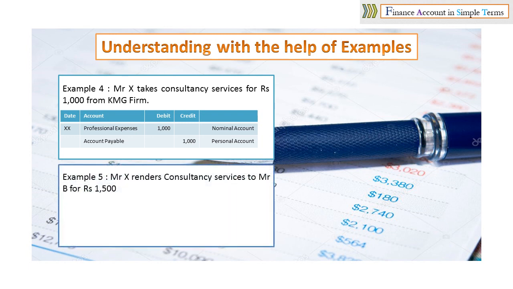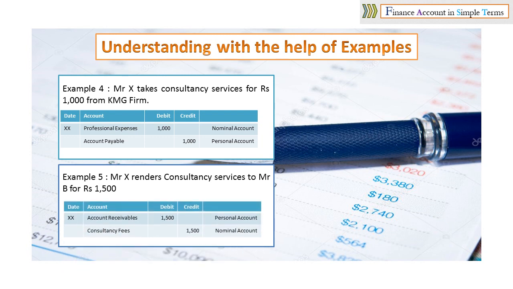Similarly, in example 5, we have the exactly opposite scenario wherein Mr. X renders consultancy services to Mr. B for rupees 1500. In this case, we are going to do the exactly opposite entry by debiting accounts receivable with rupees 1500, and this is done as per rule 1.